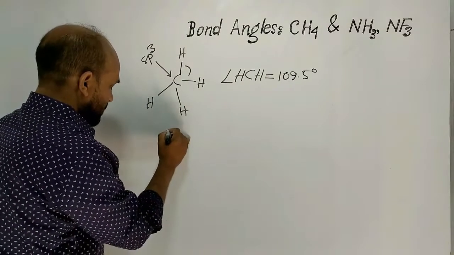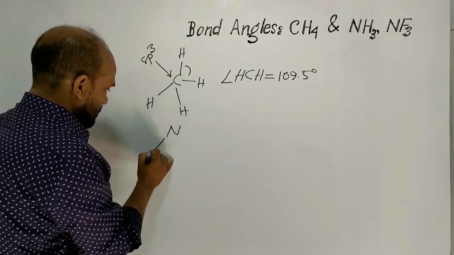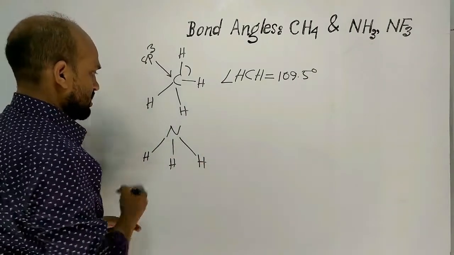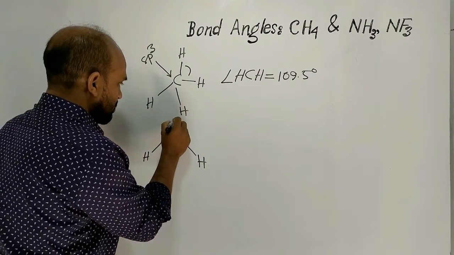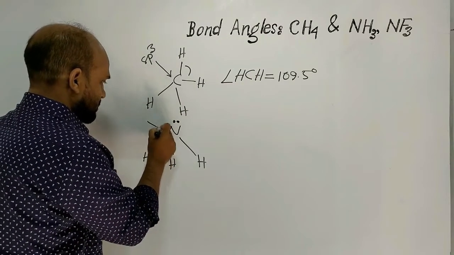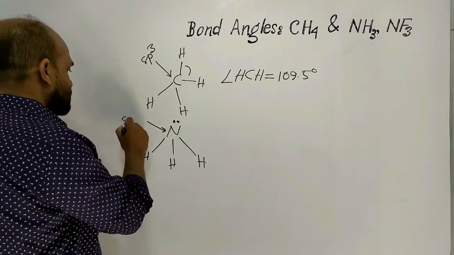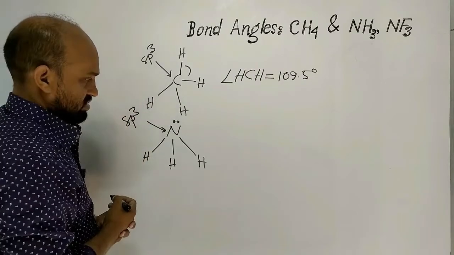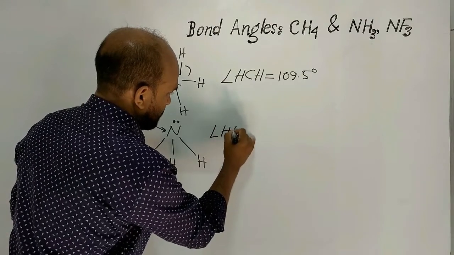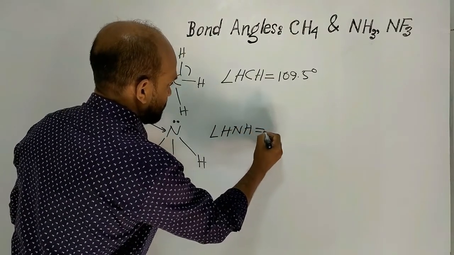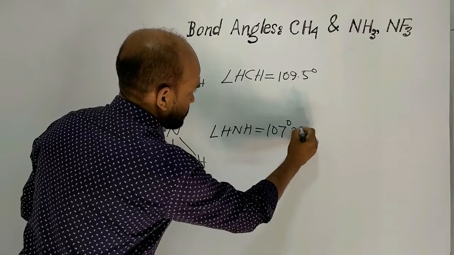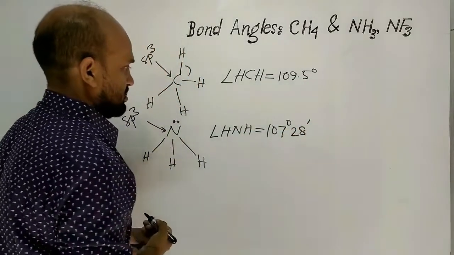In case of ammonia, the structure formula is this. Ammonia carries one pair of electrons and nitrogen is sp3 hybridized. Here the bond angle, hydrogen nitrogen hydrogen, is equal to 107 degree and 28 minutes.